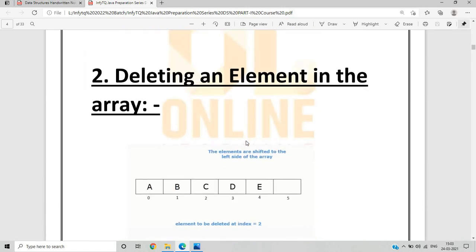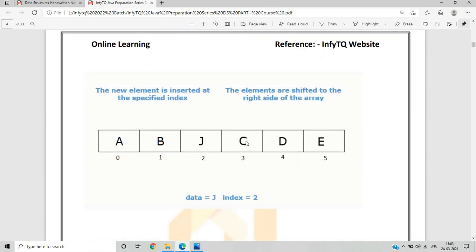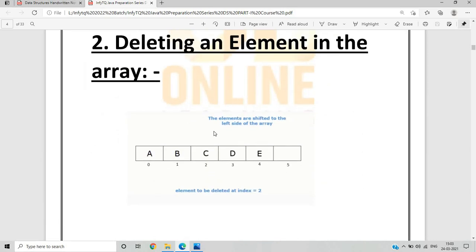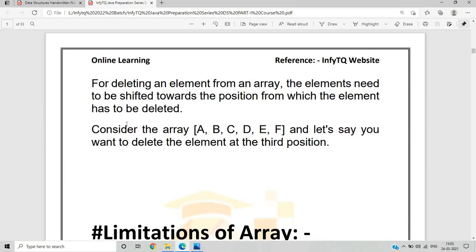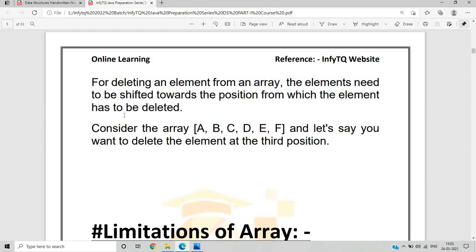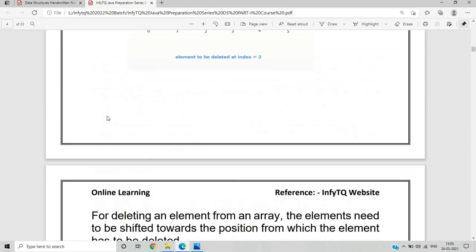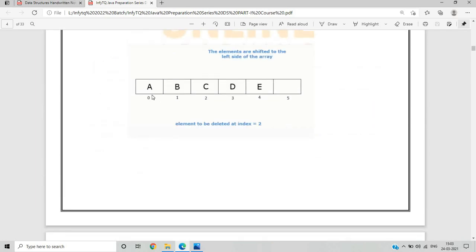The second point is deleting an element from an array. It will be the same as insertion: if we insert an element at a specific index or position, then to delete an element of the array we perform this operation like the previous one. So we delete the specific index value or specific element. For deleting an element of an array, the elements need to be shifted from that position. Consider the array. Let's say you want to delete the element at the third position. What is the third position? 0, 1, 2, 3. So this is the third position, but the index is 2. So the element to be deleted is at index 2, so it will be deleted and the array will be in a new form.